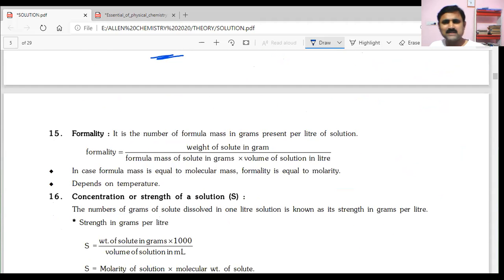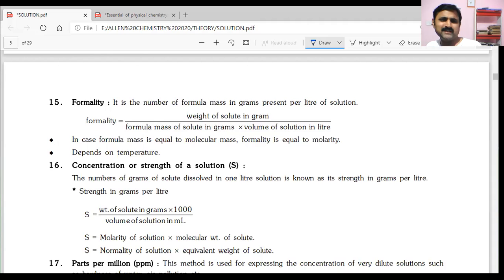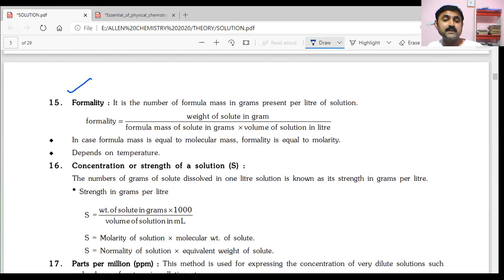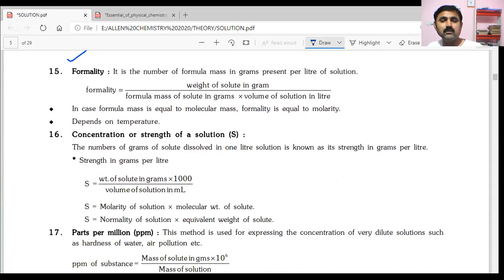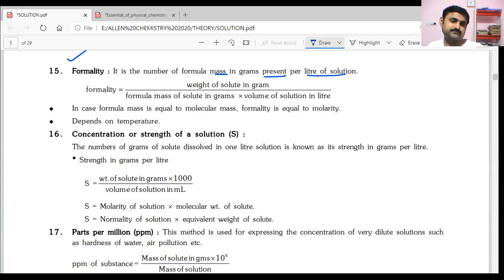Next, some other concentration terms. Formality is the number of formula masses in grams present per liter of solution: weight of solute in grams by formula mass of solute.